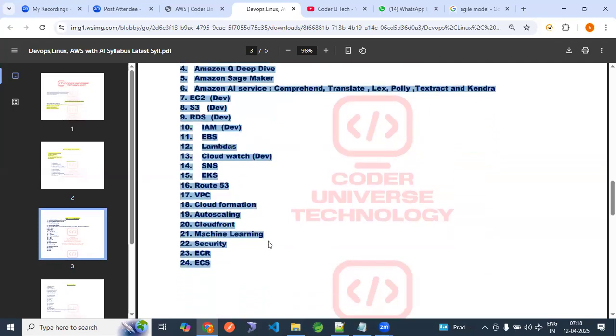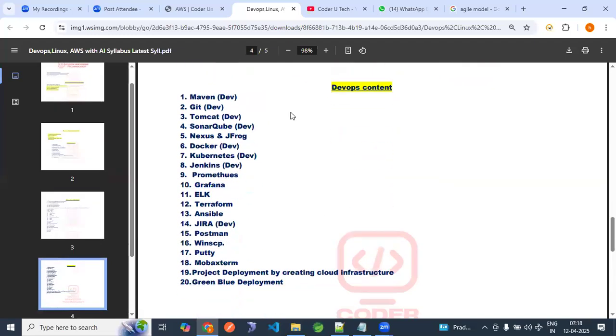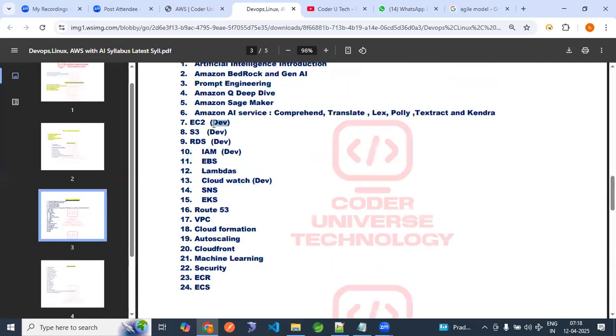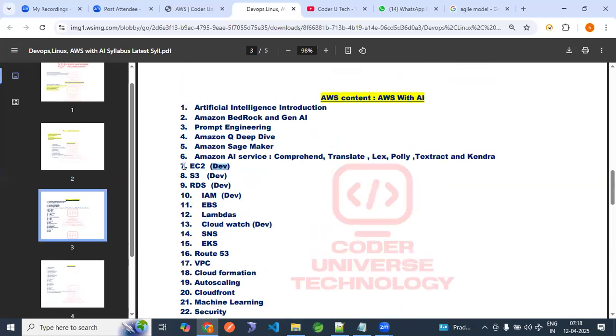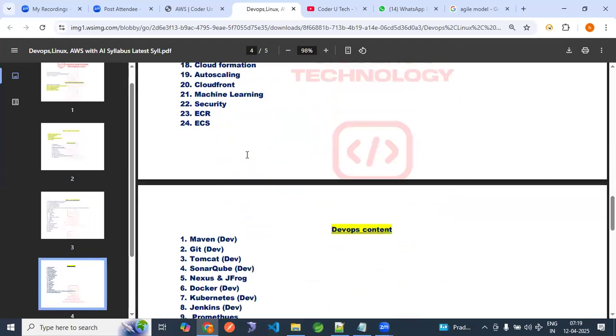Now come to the DevOps content. One more thing: whatever is marked as dev is required for developers also. If you are a Java developer, Python developer, or .NET developer, these are the services I marked as dev. They are very, very useful for developers also. As a DevOps engineer, we have to learn everything, but if you are a developer, this is important. One should know what is marked as dev, and auto scaling also.